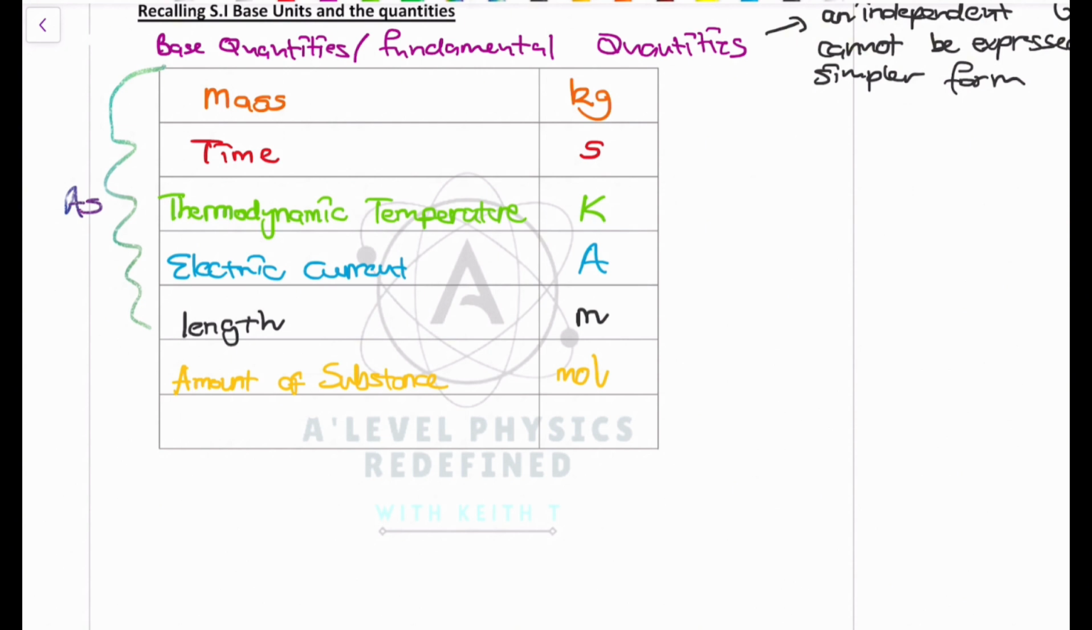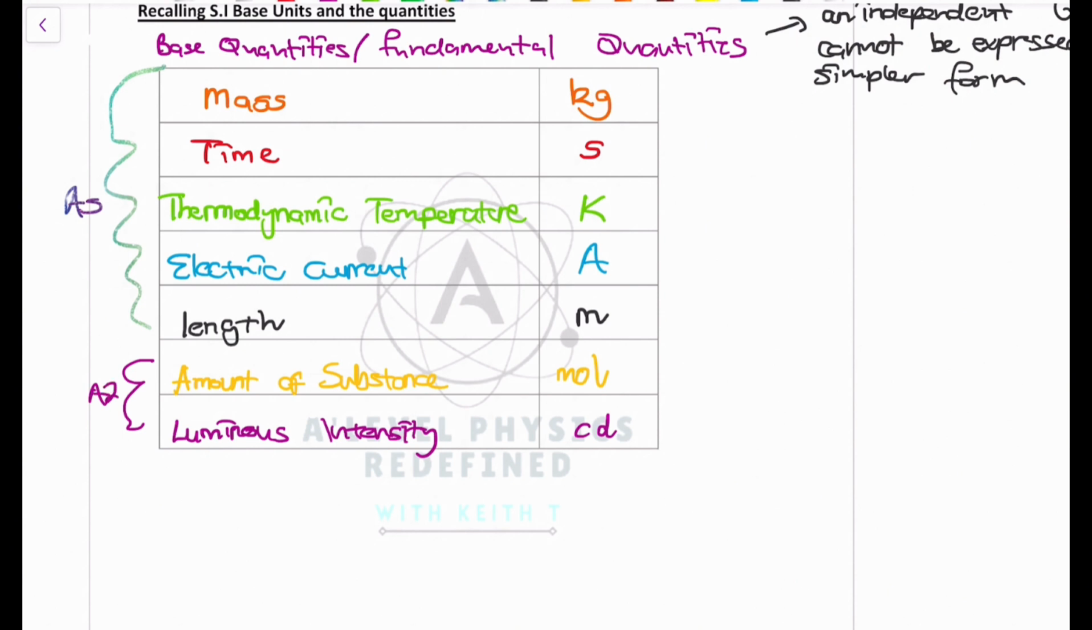Then the other one that we have is luminous intensity. Again, we're going to discuss this in detail when we are in A2, and it is measured using the candela. So these two are required for you to know in A2.